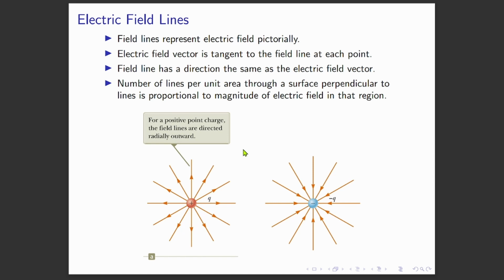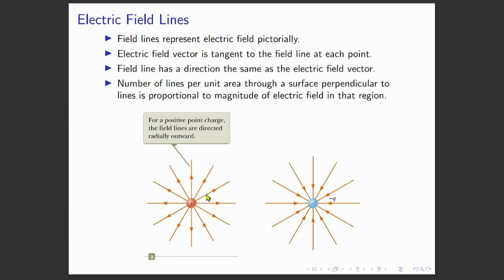So after this, when you see the arrows, you have to know that these arrows are the electric field lines, and they do not physically exist. They are merely a representation of the electric field that allows us to understand this easily, okay? So I need you to inspect the electric field lines.